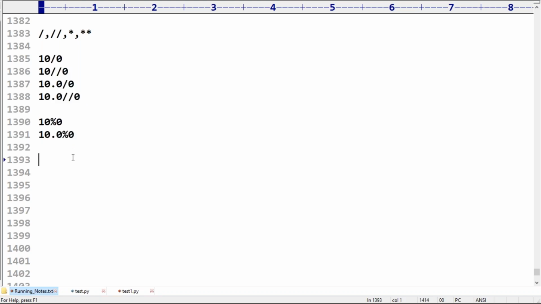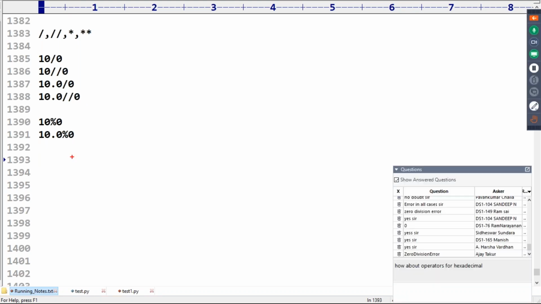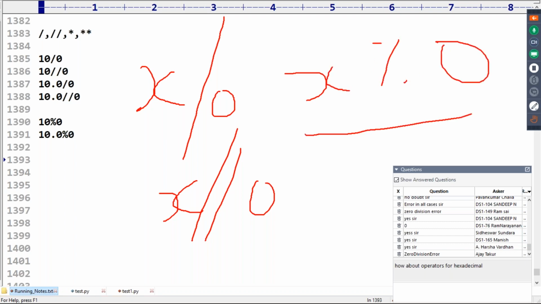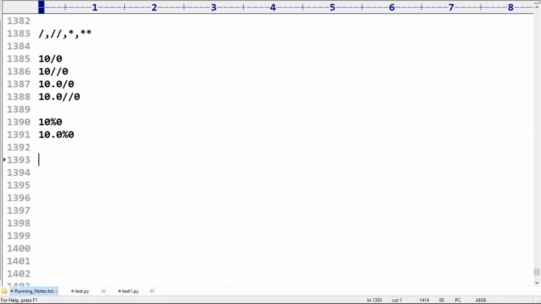If any number, normal division by 0 or floor division by 0 or modulo 0, the result is always an error, ZeroDivisionError. Remember this very carefully, right?